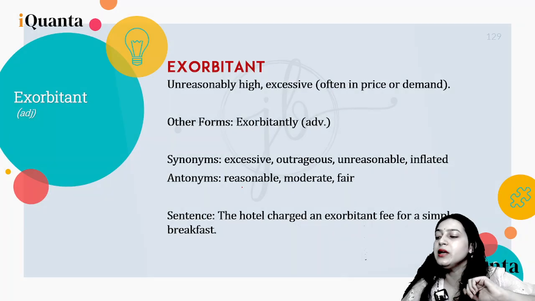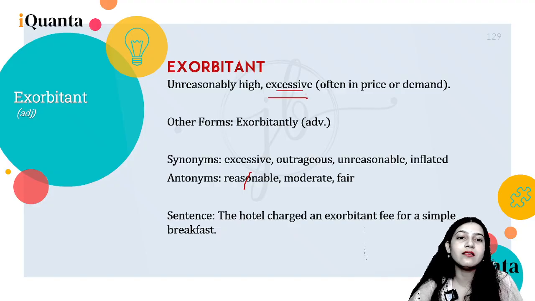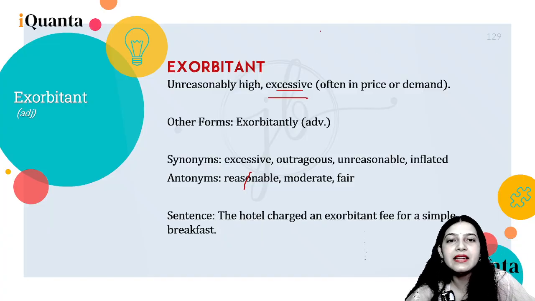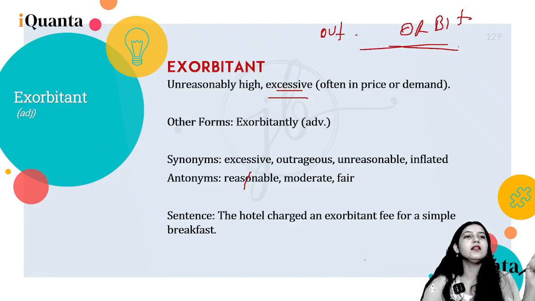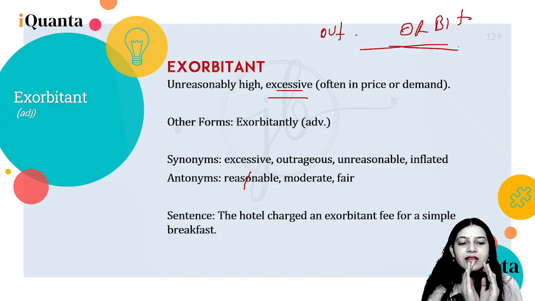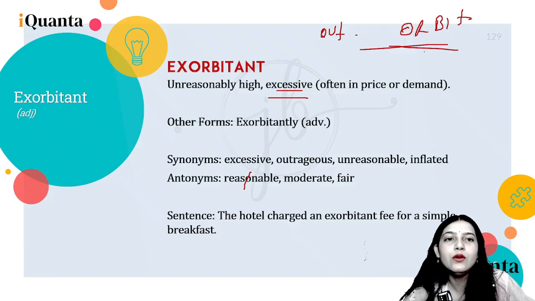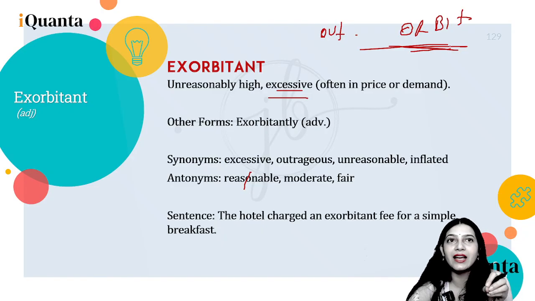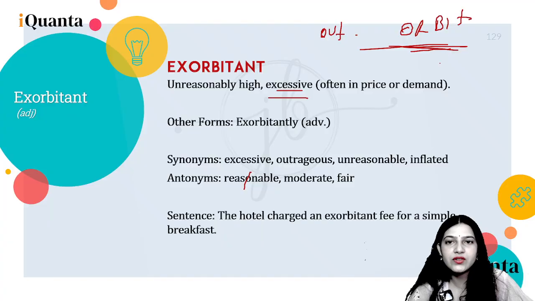Alright, next word is going to be exorbitant. So exorbitant is unreasonably high, like out of the box high. So ex again is out, and then orbit is basically the track path, right? It's the orbit of something, Earth's orbit, like that. So, out, basically something out of the orbit. So unreasonably high is usually referring to price, referring to demand. So it's like that. Always remember this, okay?